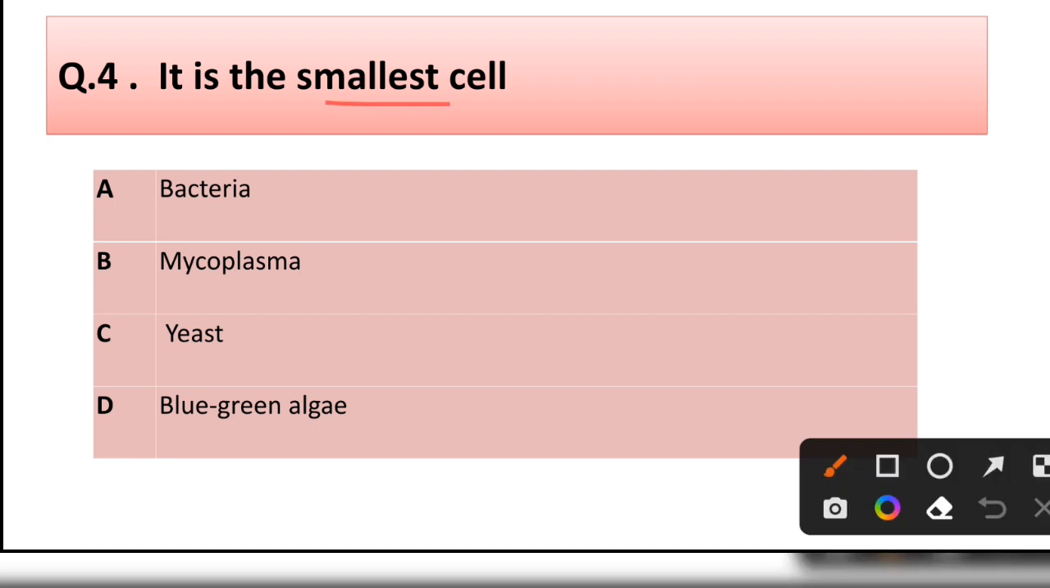Question number 4. It is the smallest cell. Bacteria, mycoplasma, yeast, blue-green algae. Correct answer is option B. Mycoplasma is the smallest cell.